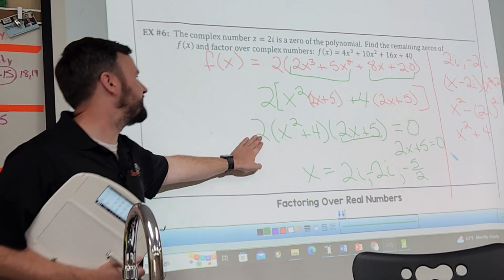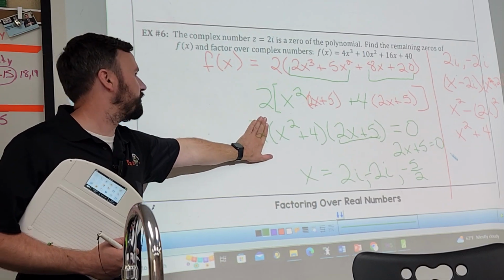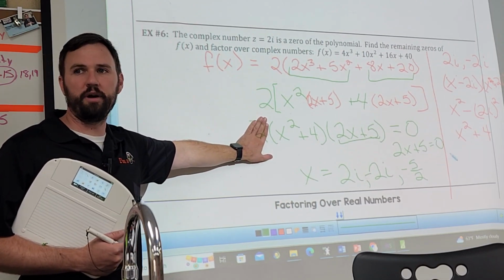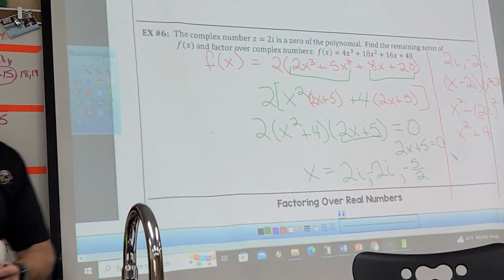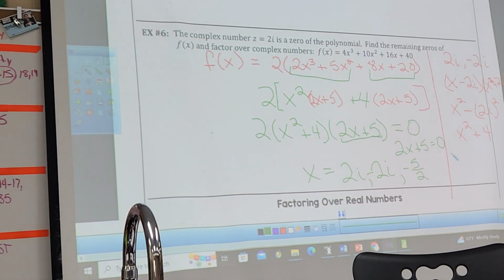Nope, because that's not 2x. If you divide both sides by 2, it would just go away because it equals 0, and 0 divided by 2 is 0. You only worry about that if it's an x out in front.